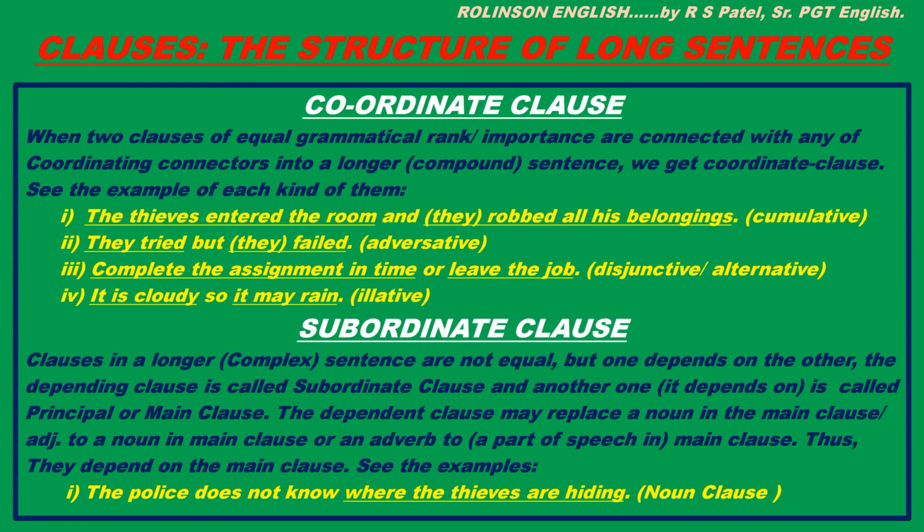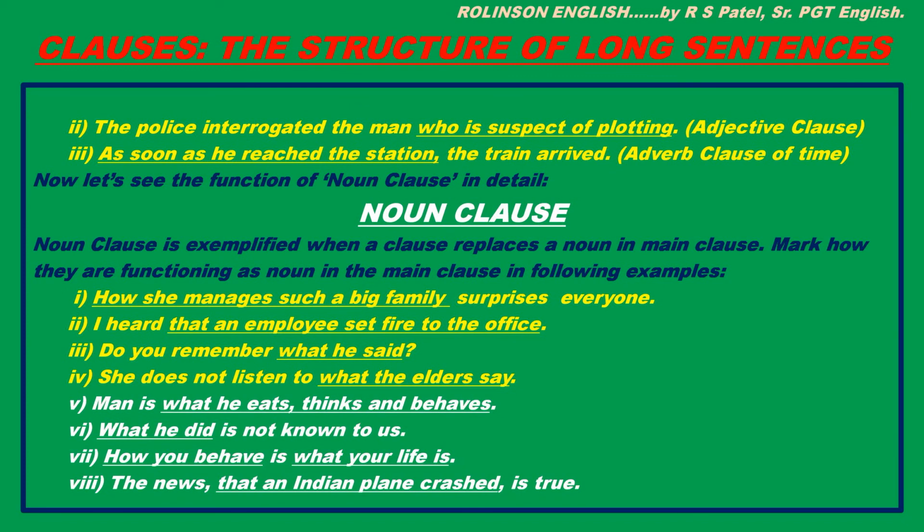Let's see the first example. The police does not know where the thieves are hiding. Noun clause here. Where the thieves are hiding, this is the object of the verb now, and that is the verb of the main clause, right? Next is, the police interrogated the man who is suspect of plotting. Here, who is suspect of plotting, this is an adjective to man, and that is in the main clause.